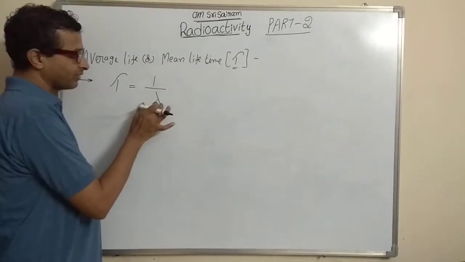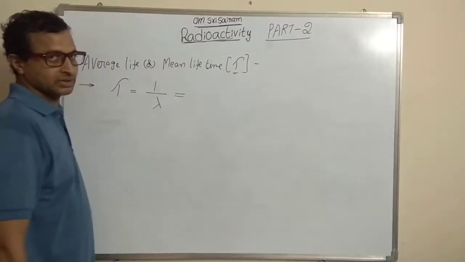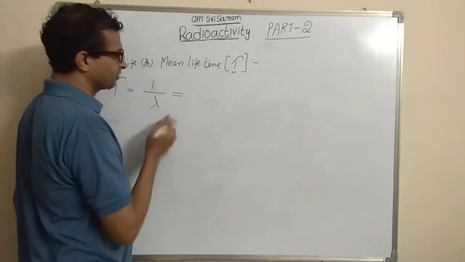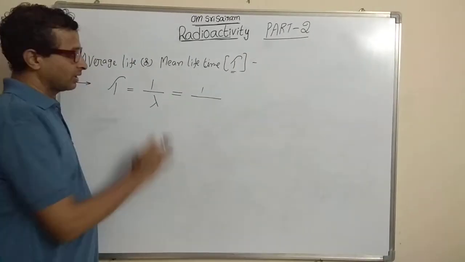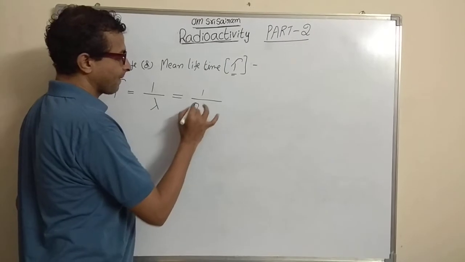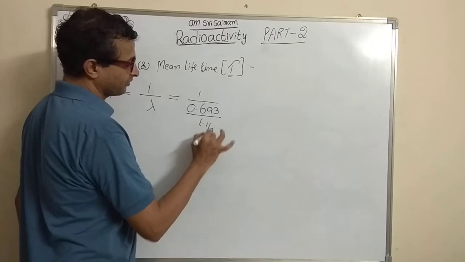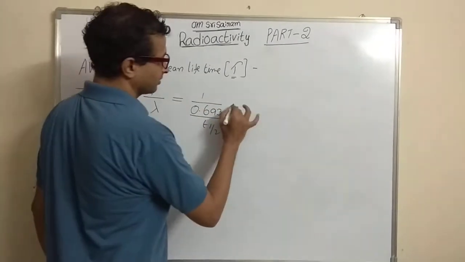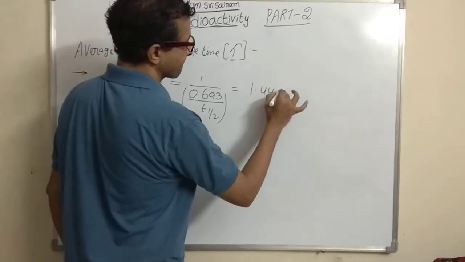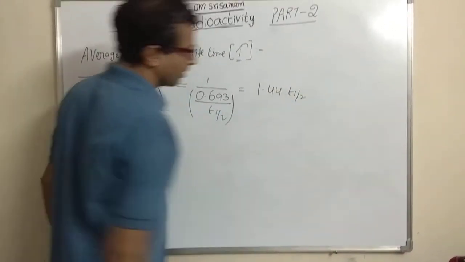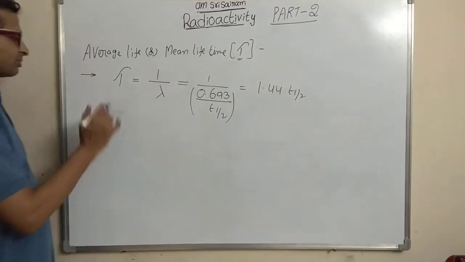So this is equal to 1 upon lambda, which is 0.693 upon T half. This is equal to 1.44 T half. It is the most important relation.